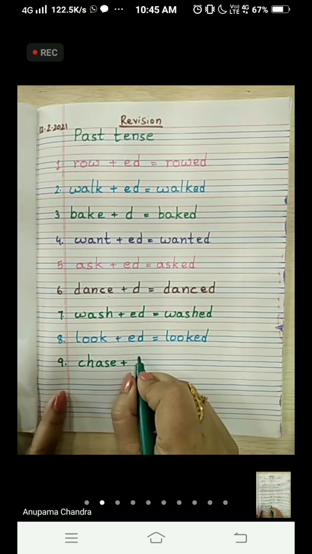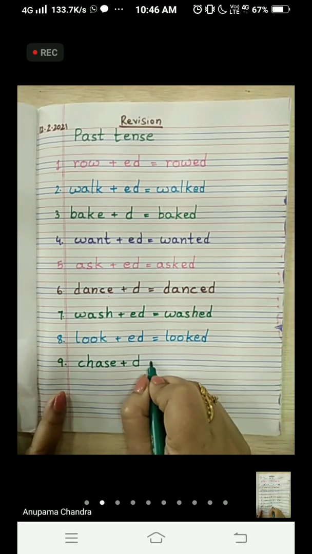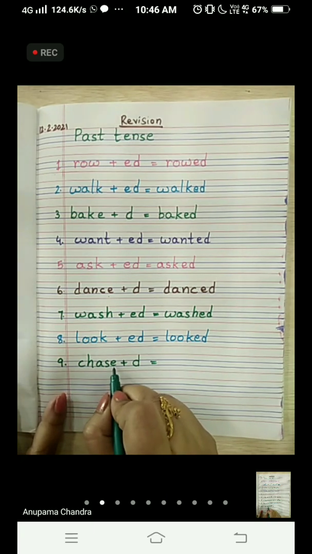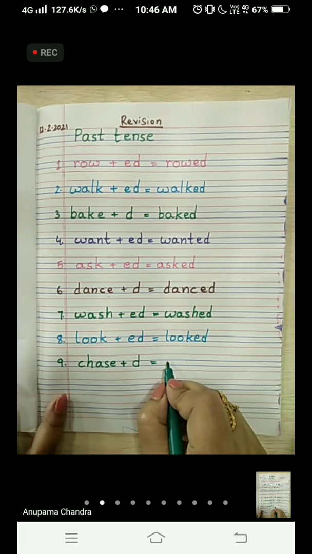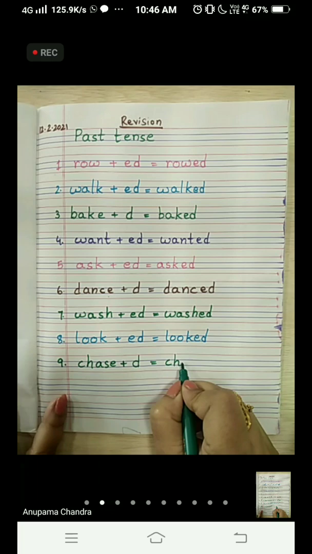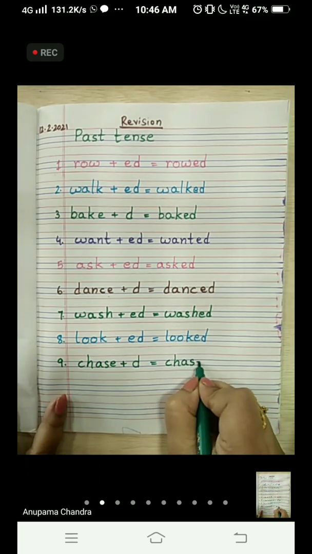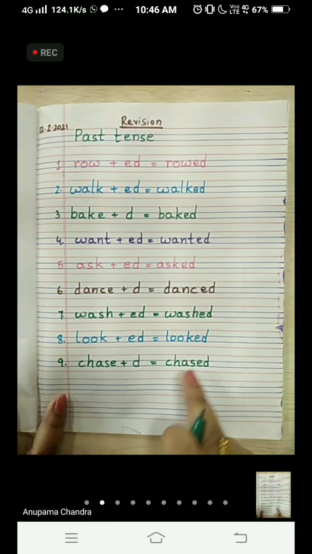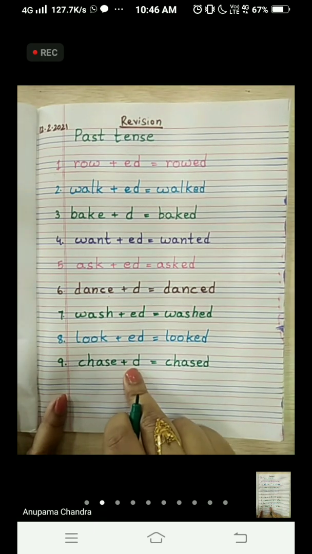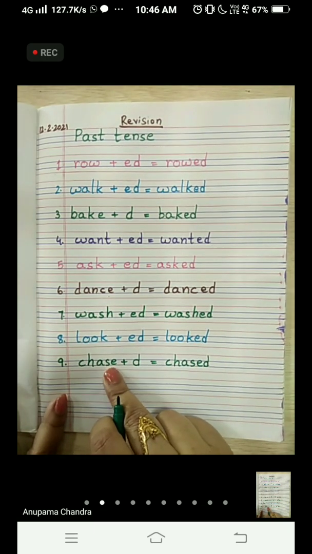So in this one we are going to add only D to the word because the last letter is already E. So we don't need to add one more E here. We will add only D and the word becomes C-H-A-S-E-D. Chased. Chase, chased. We have added only D because the last letter is already E here. Okay.